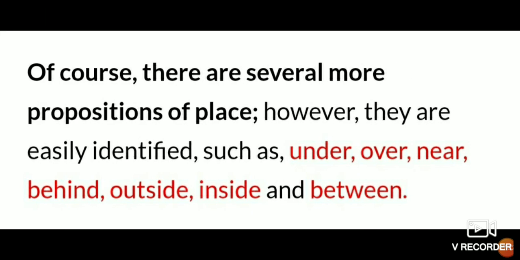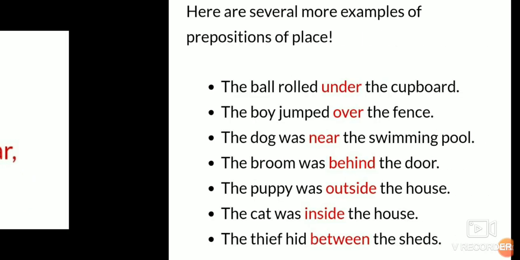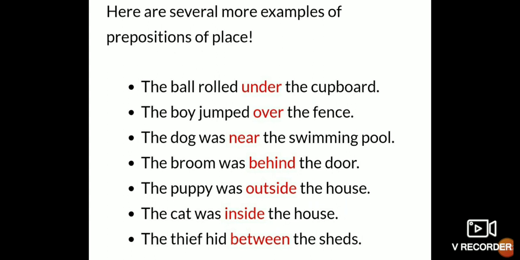So of course there are several more prepositions of place. However, they are easily identified, such as under, over, near, behind, outside, inside, between. Okay, the cat is under the table. So very easily you can identify where the cat is. Under the table. So the place is mentioned there. So it is a preposition of place.